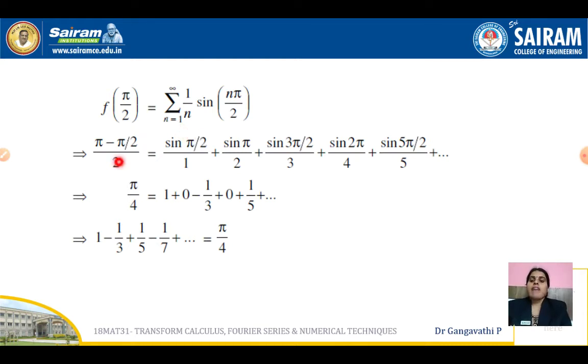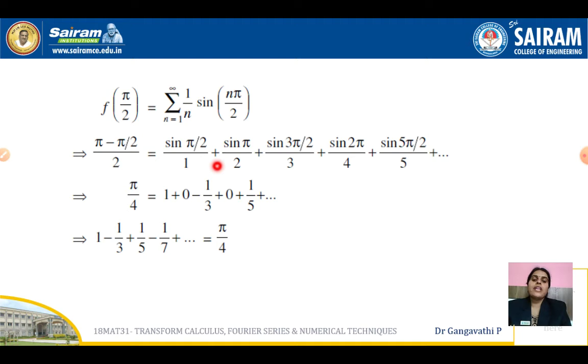So here f of x is (pi minus x) by 2, the given function, and we have replaced x is equal to pi by 2. So this is the LHS for us. And on the other side, in the RHS, put n is equal to 1. When n is equal to 1, 1 by 1 sine pi by 2. So sine pi by 2 by 1 plus summation is the addition of all the terms.